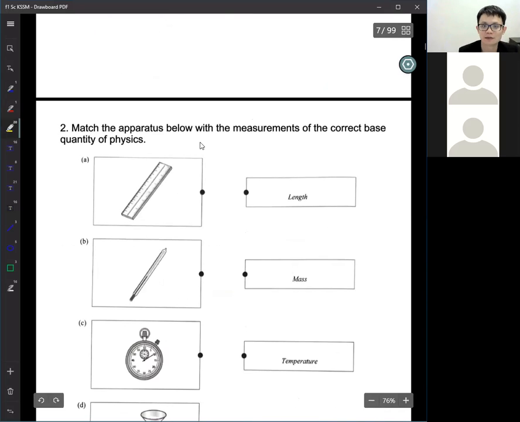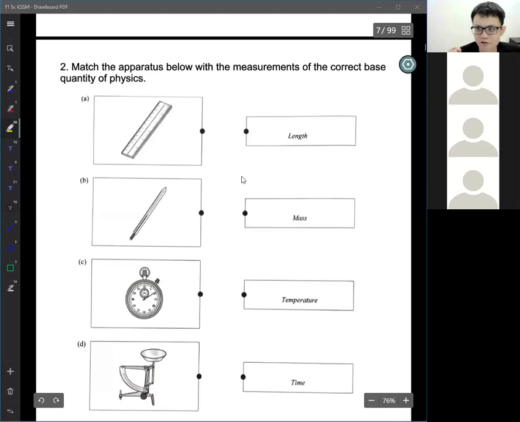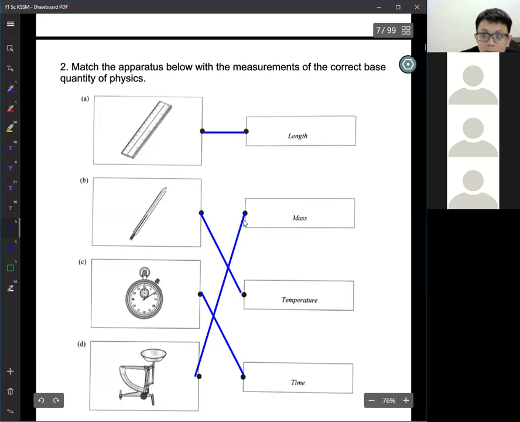Watch the apparatus below. Match the apparatus below with the measurement of the correct base quantity of physics. So for this question is easy kacang putih. Okay. So this one is length, obviously. This one is temperature. And this one is the time. And this one is the mass. Okay. So usually question like this easy won't come out in the exam. Unless they won't ask so easy. Like, just forget about this question.